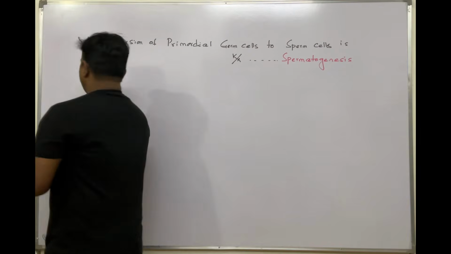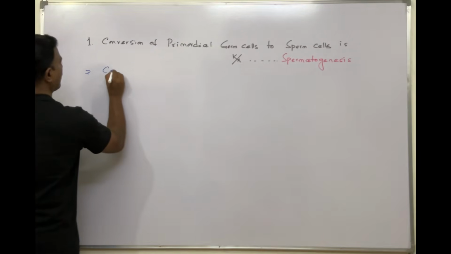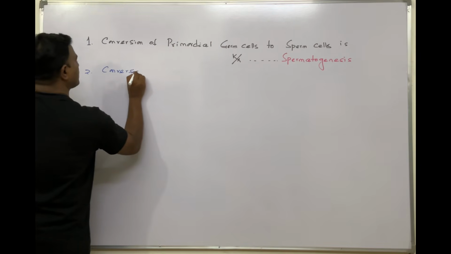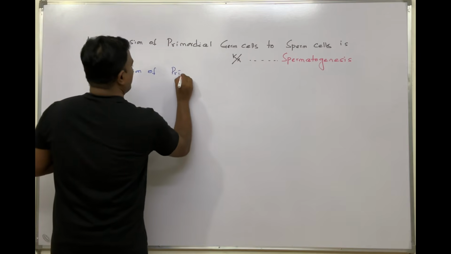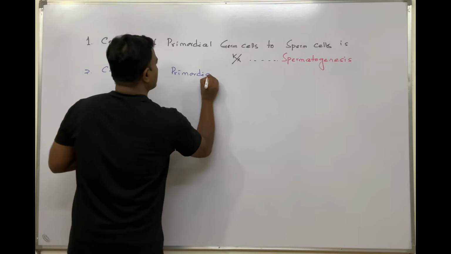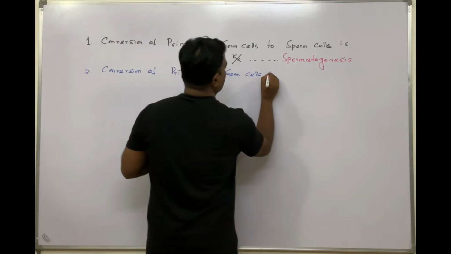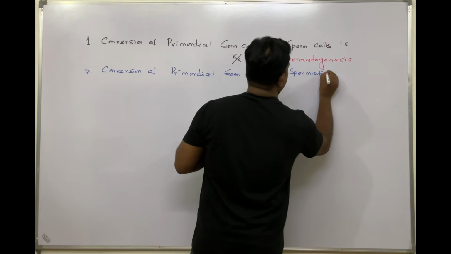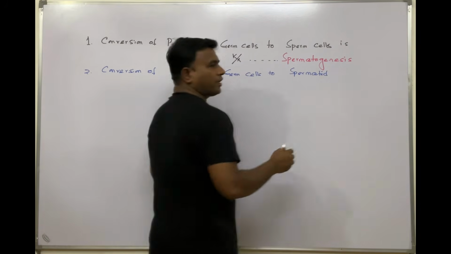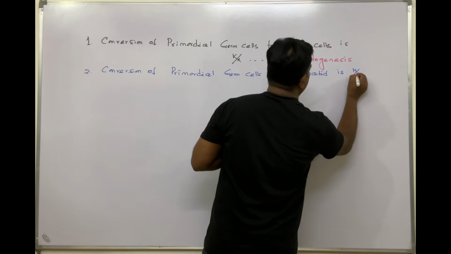Next, coming to the second question, this is a very important question: conversion of the primordial germ cells to spermatid, because spermatid is the inactive structure and it is said to be the precursor of the sperm cells, and that's known as what?